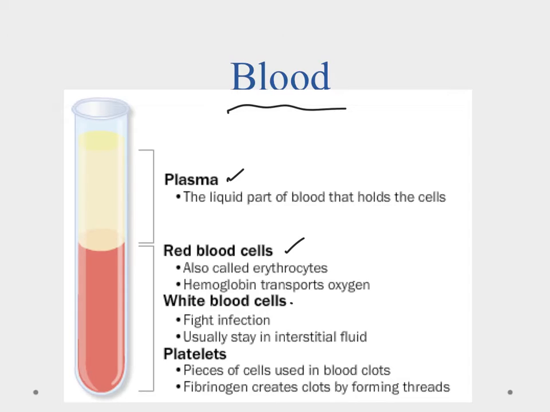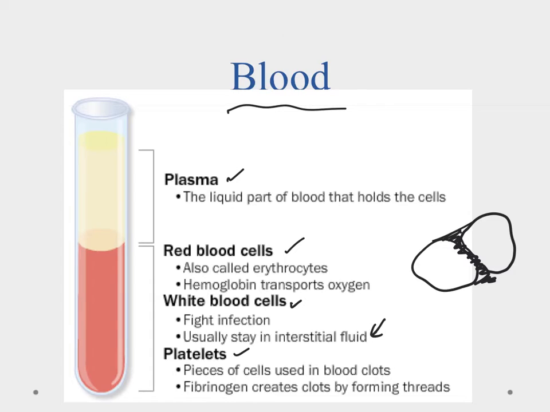In our blood, we also have the white blood cells, and the white blood cells fight infection. And they don't naturally go into the cell, they stay in this interstitial fluid. So when you have two cells that are next to each other, they're not necessarily touching, they kind of stick together, but there's a gap in between. This is the interstitial space or interstitial fluid, and that's where our white blood cells tend to hang out. But they'll travel through the circulatory system to where their infection is that they need to work on.